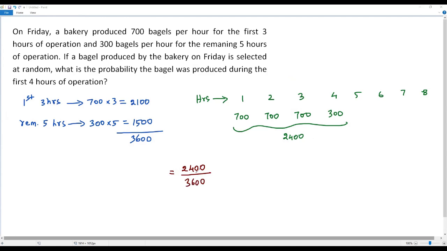Okay, here, when I divide 2400 by 3600, I am getting 2/3, or it can be written as a decimal. When I write this as a decimal, I am getting 0.666, it keeps going. When I round this to the nearest hundredth, I am getting 0.67. So the answer for the given question is 2/3 as a fraction, or in decimal, it's about 0.67.